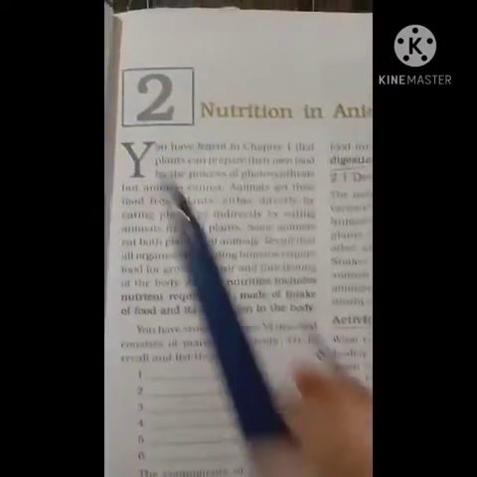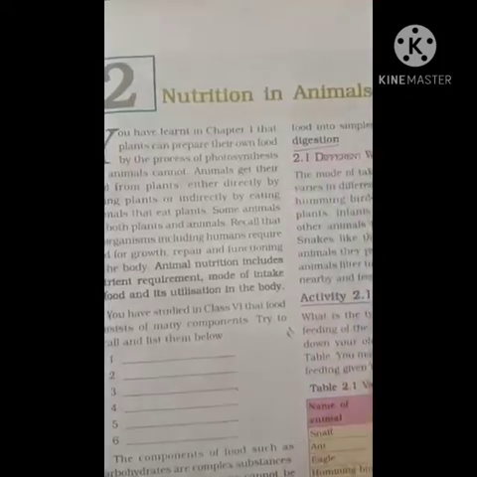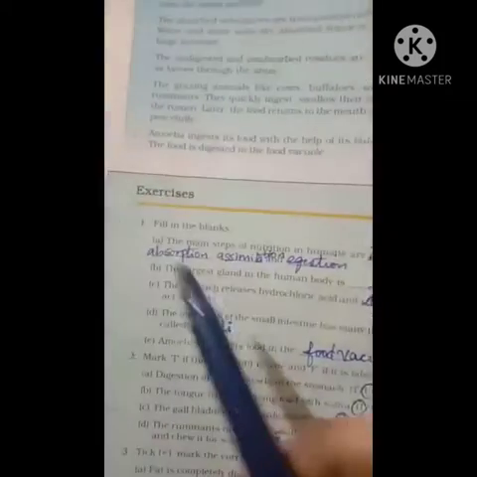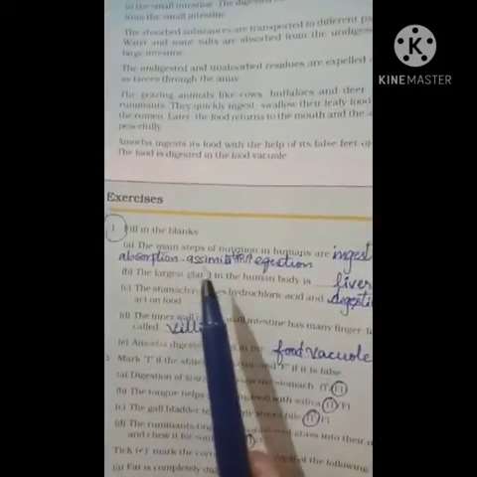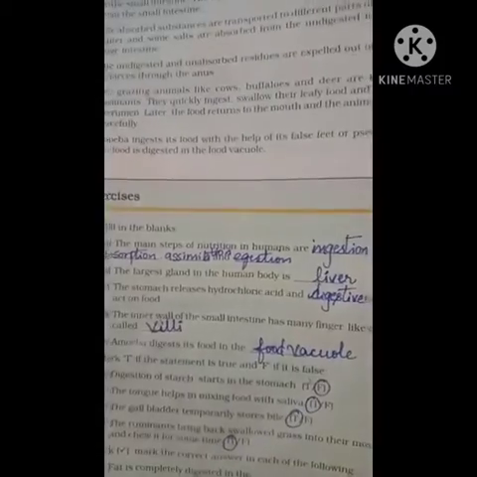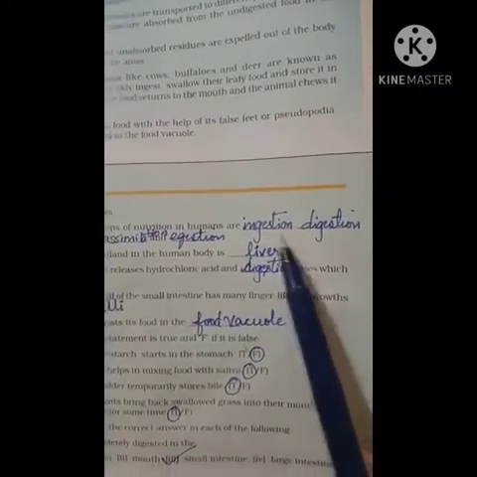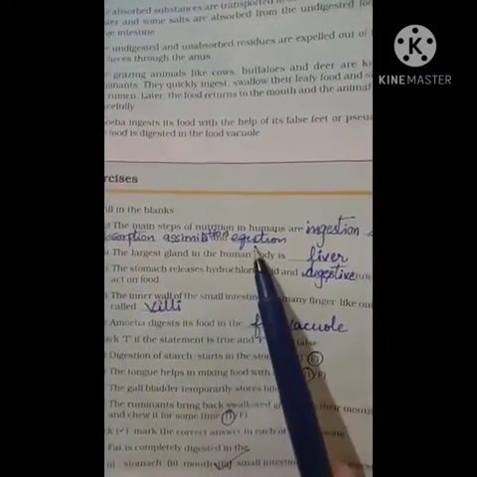So now we shall look into chapter 2, that is nutrition in animals. We shall study the new types. Fine, children. So let us come to the first question, that is fill in the blanks. The main steps of nutrition in humans are: first is ingestion, digestion, absorption, assimilation and egestion.